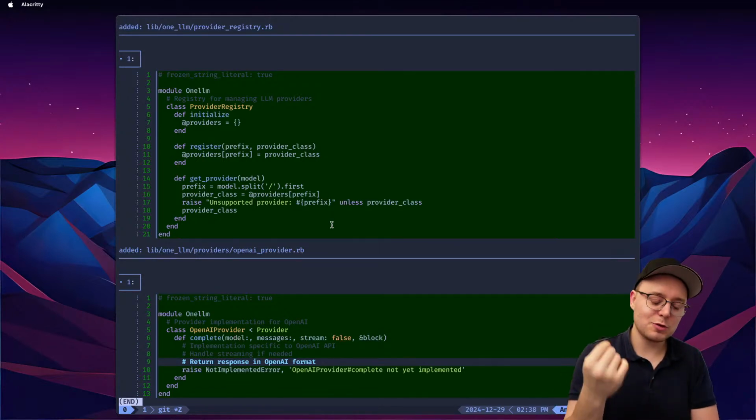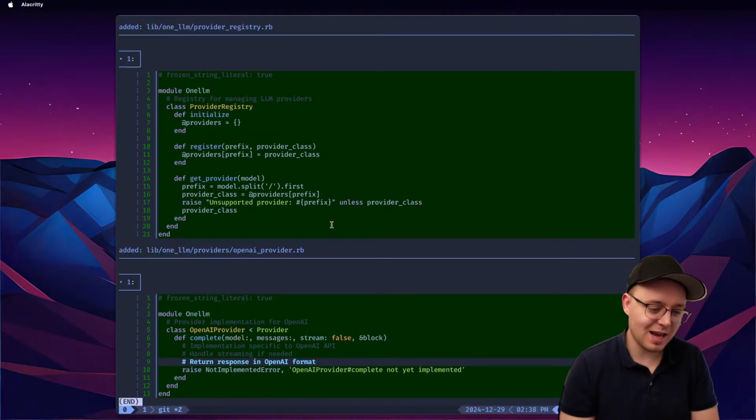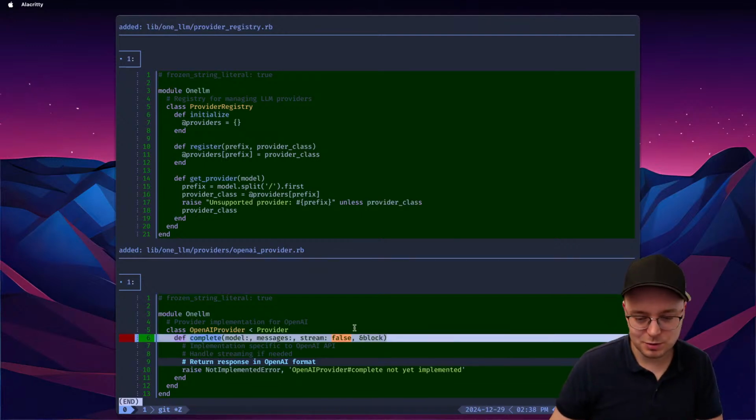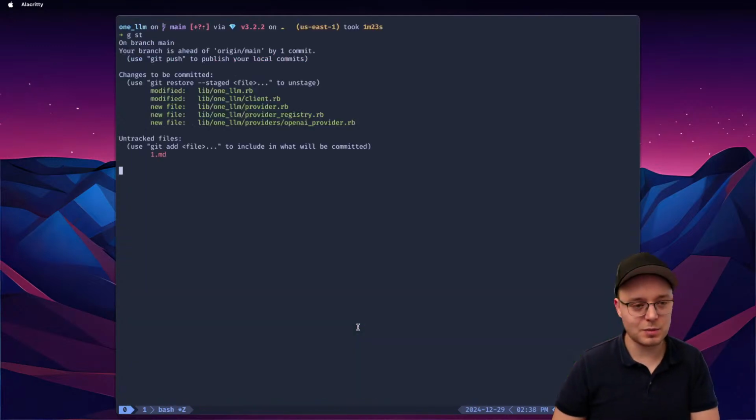When people say that you cannot code with LLMs, I don't know. This code is relatively high quality. Maybe it's not the best, of course, but it's good. It's good enough. Okay, now I just need to implement this. Okay, that's good. I kind of like what I see.